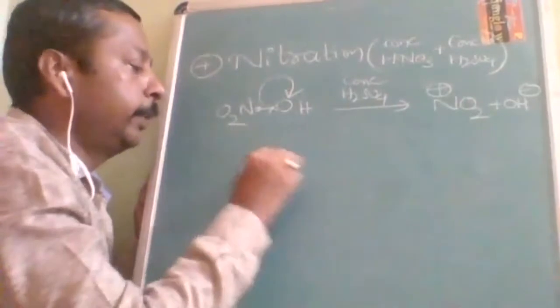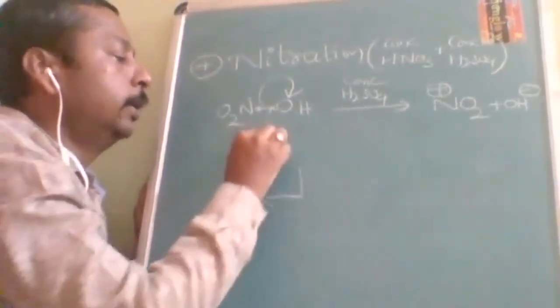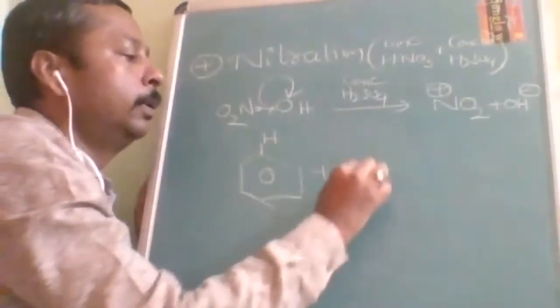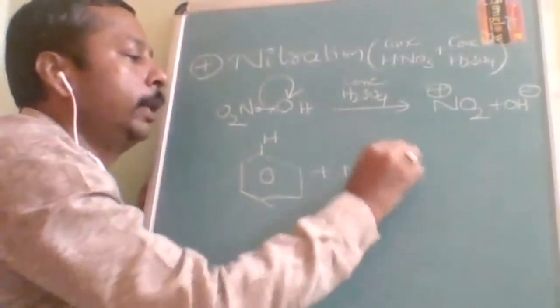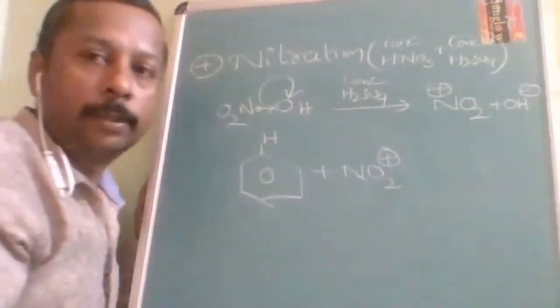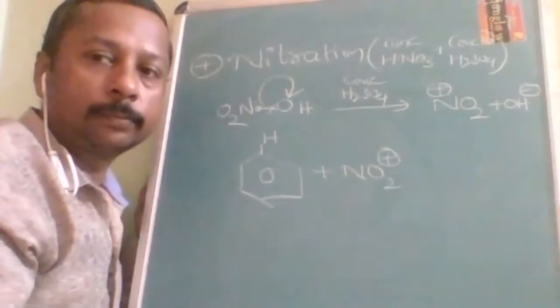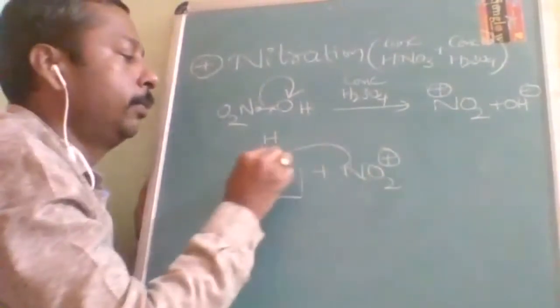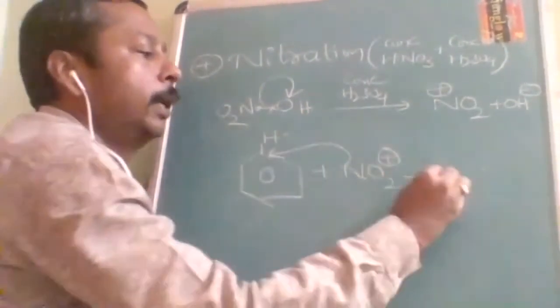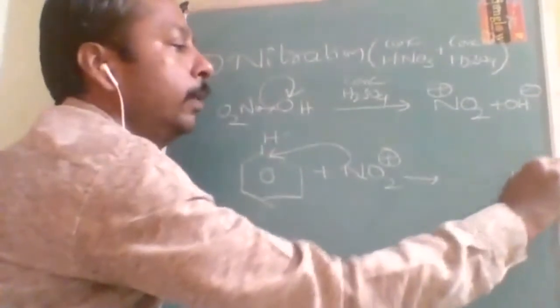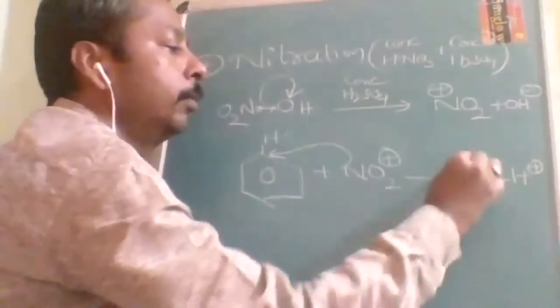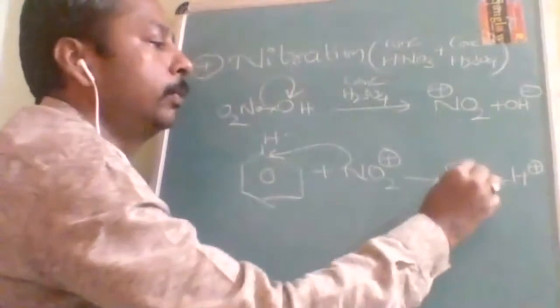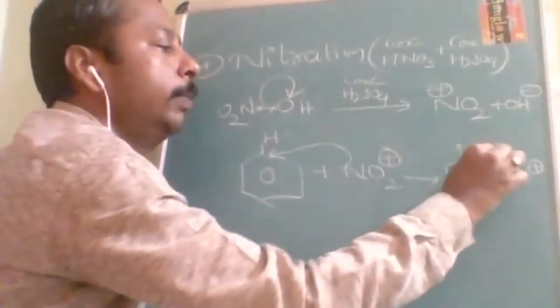Same funda, the process is the same. NO2 positive will substitute at this position, and this hydrogen will come out. Now nitrobenzene is prepared.